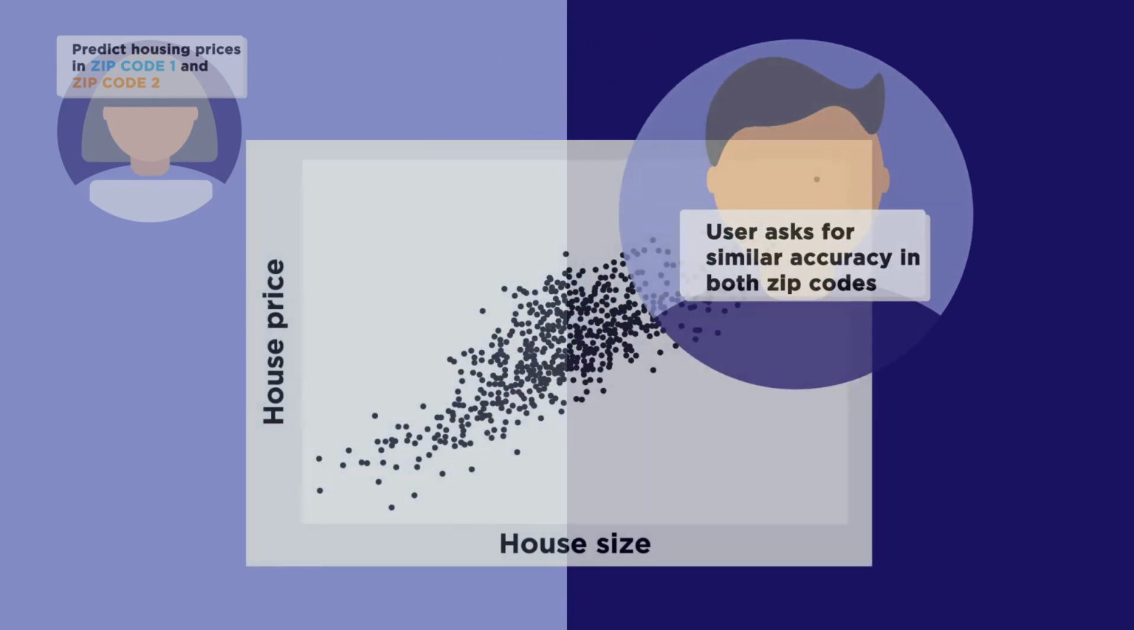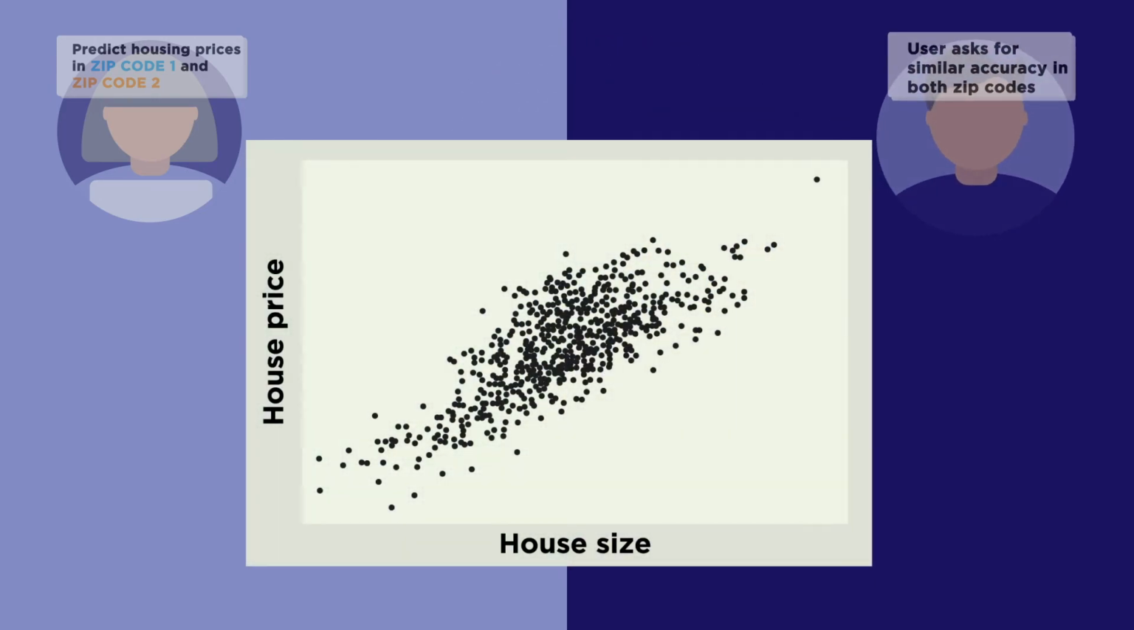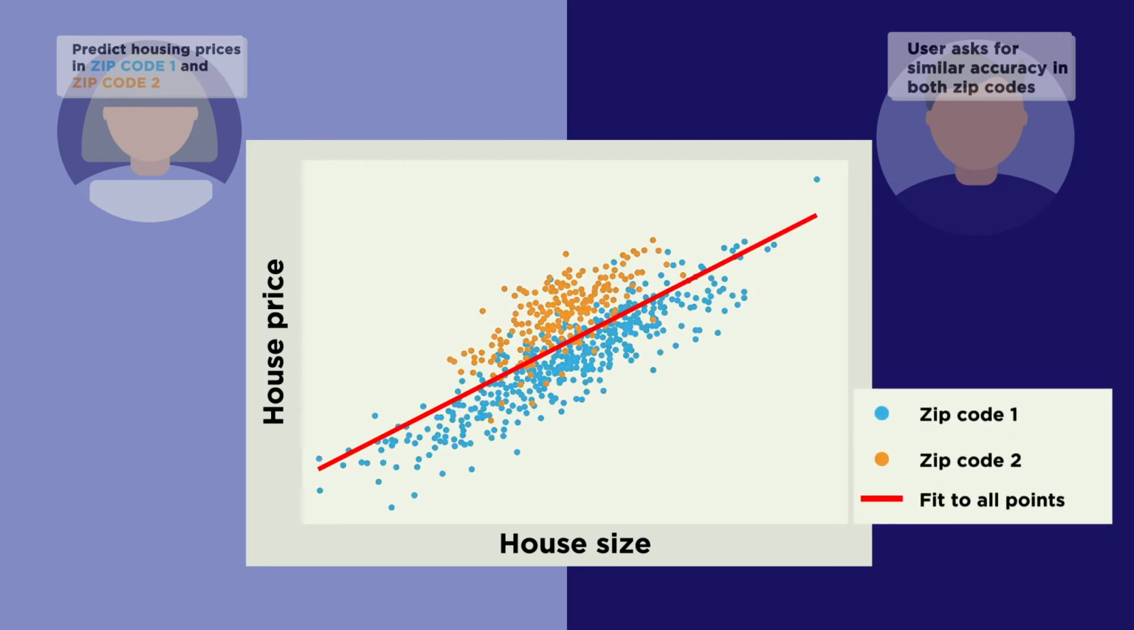If the engineer used a standard machine learning algorithm on this data to predict housing prices, they might obtain a line like this one. However, if we color code the same points by zip code, the same red line that was fit to all points would have worse accuracy on houses in zip code number 2, orange, versus zip code number 1, blue.